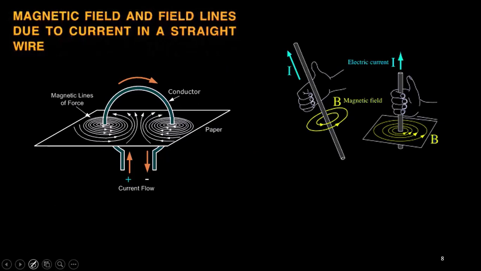If I go through this figure, what you can see is that current is flowing in this direction. That means through this point, the current is moving downward. Downward means cross. And from this point, the current is moving upward, means it is dot. So cross means if you put your thumb downward and curl the finger, the arrow will be in this direction. If the cross symbol is there, the thumb is pointed downward, and if you fold my finger, the finger will be folded in this direction. So these are the different loops that you can see.